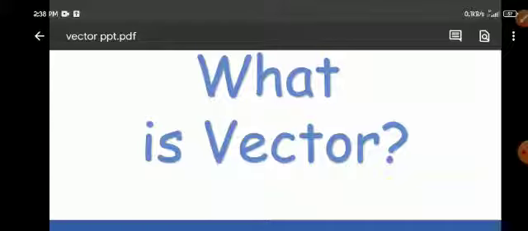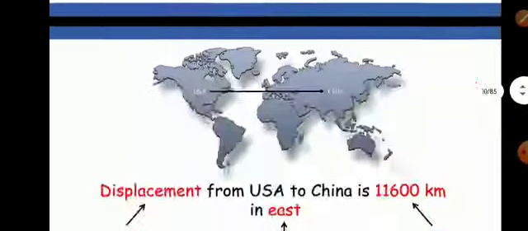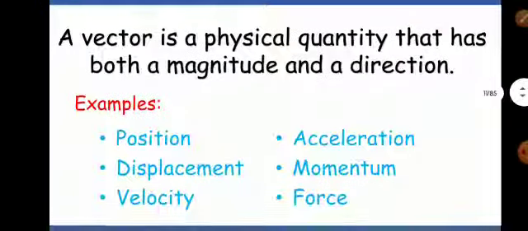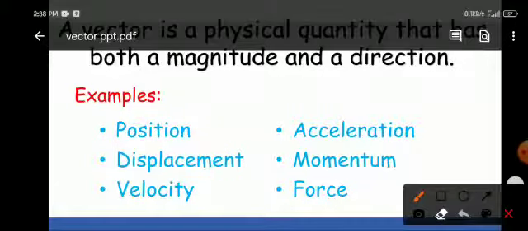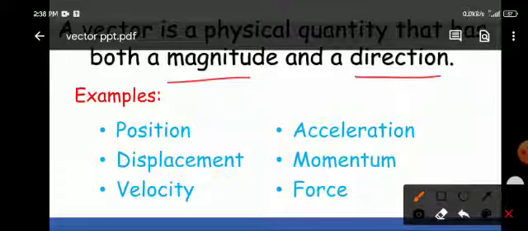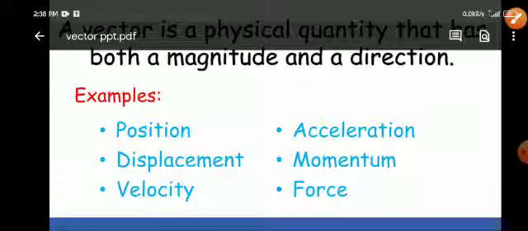What is vector? Those physical quantities which need magnitude as well as direction to be defined completely are known as vector quantities. They need magnitude as well as direction to be defined completely.